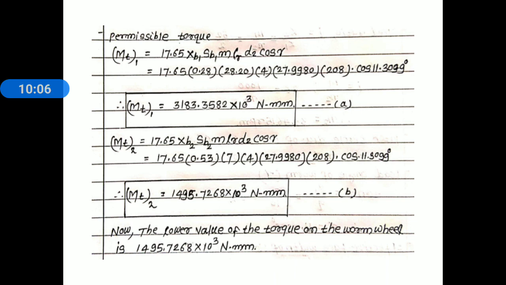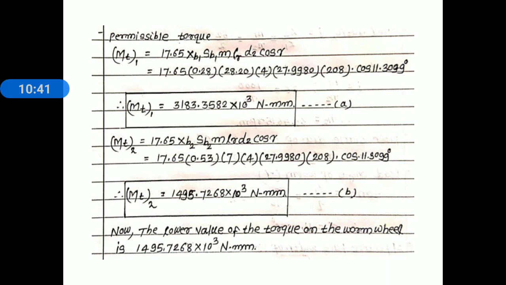Again, the second torque MT2 is equal to, we know the relation, 17.65 XB2 SB2 m LR D2 cos gamma. XB2 and SB2 are given in the problem statement. Substitute these values, module is known to you, LR is calculated, D2 is also calculated, and gamma is also calculated. Substitute all known parameters in that relation, and we get the second permissible torque on a worm wheel MT2 is equal to 1495.7268 into 10 to the power 3 Newton millimeter.